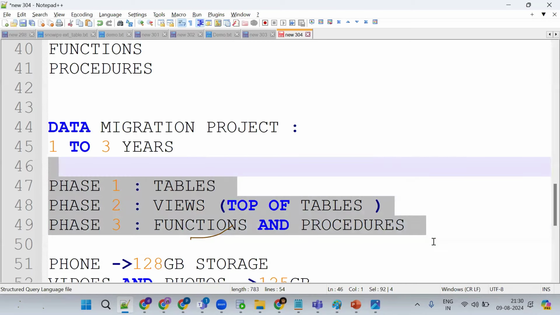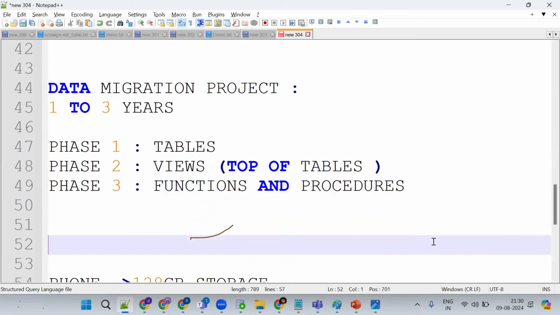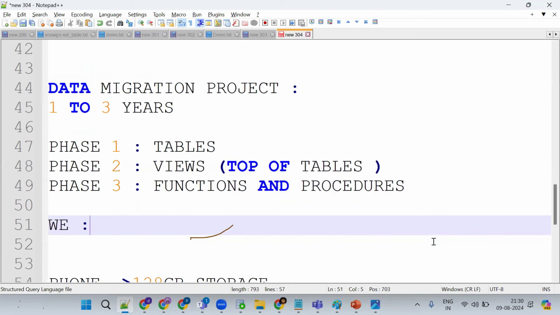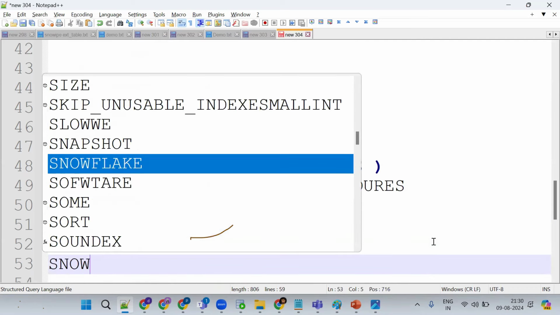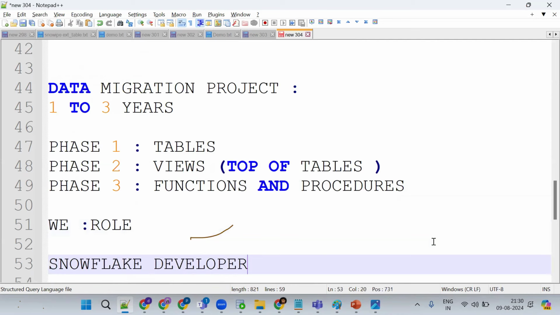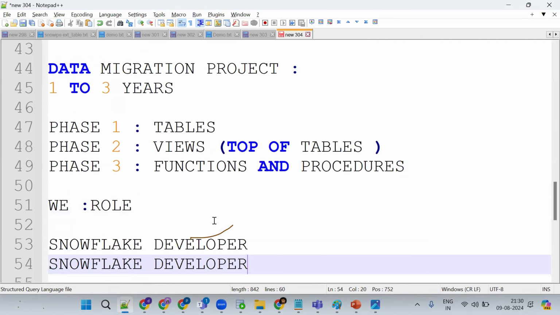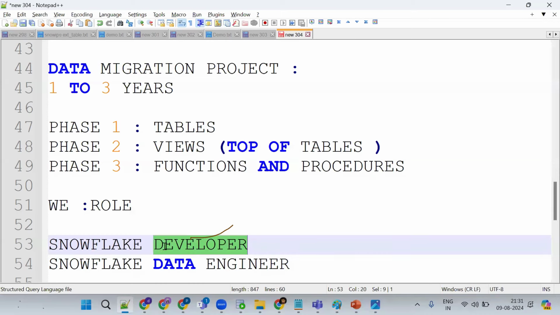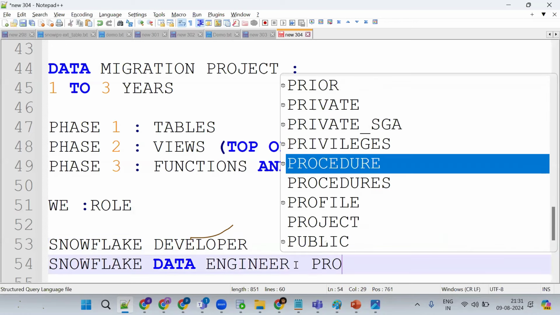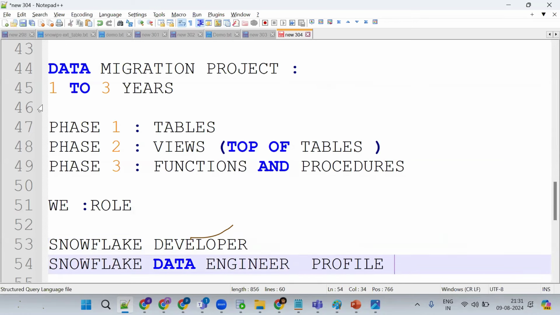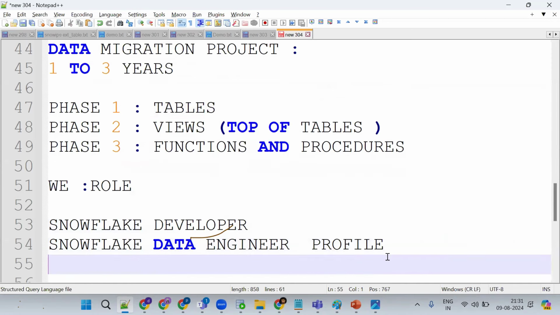Who is responsible for this? Which guy will do all these things? What is our role? Developer. We are Snowflake developers or Snowflake data engineers, not analysts and not data scientists. After completion of this course, you should apply for Snowflake developer or Snowflake data engineer profiles. As Snowflake developers, we migrate the tables, views, functions and procedures. This is our day-to-day activity.